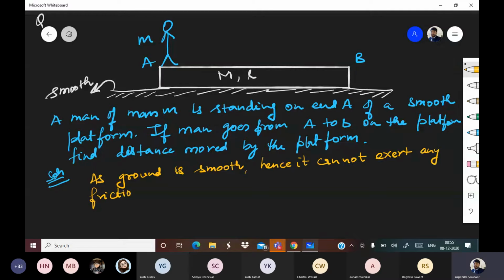Now, what is the meaning of that? That means on the small m plus capital M system, there is no external horizontal force acting.